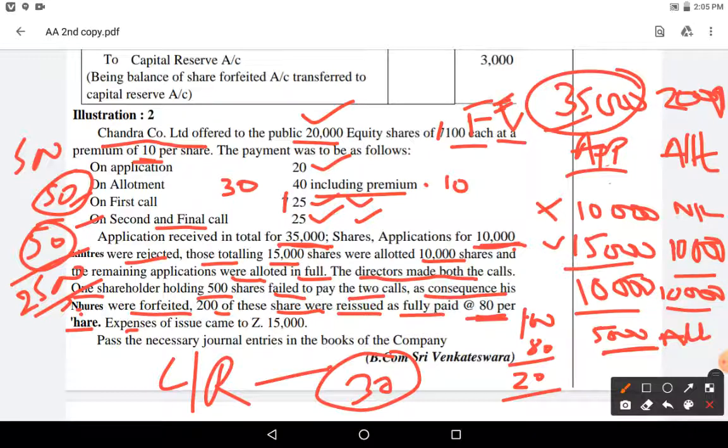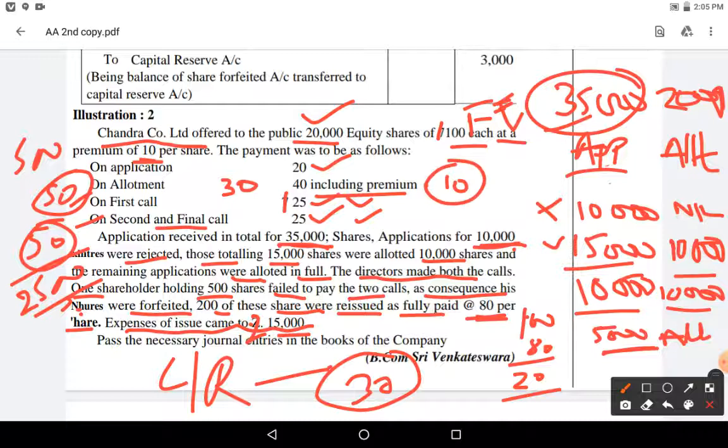One more point is given. Generally, this type of adjustment will not be given, but here it is given: expenses of issue come to rupees 15,000. The money spent to issue these shares, those expenses will be considered as preliminary expenses and these can be adjusted from premium.